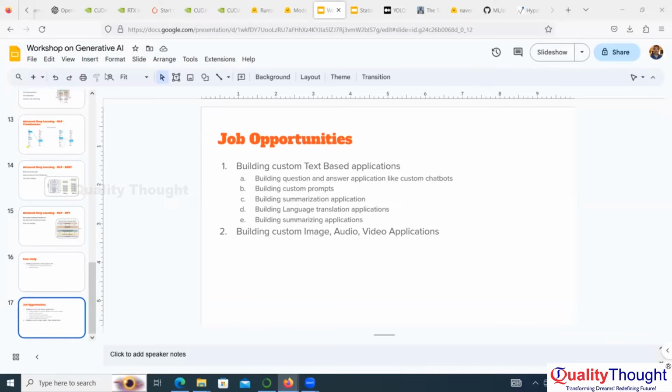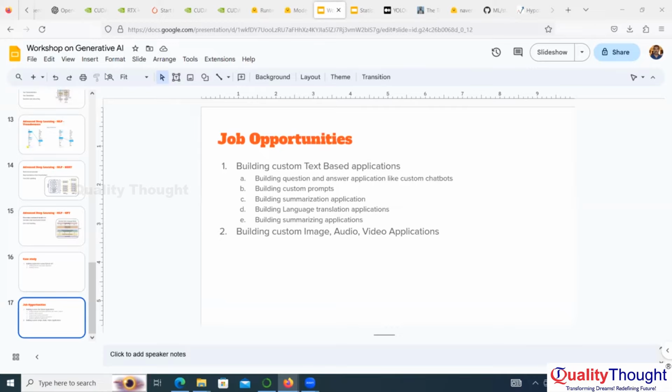Can you give me some real-time example of image, audio, video applications where we use this? Suppose a real customer needs this kind of requirement, images, audio, video application. Can you give me a real-time example, and have we developed some kind of applications like that, with audio and images?